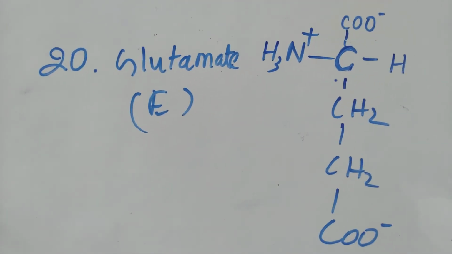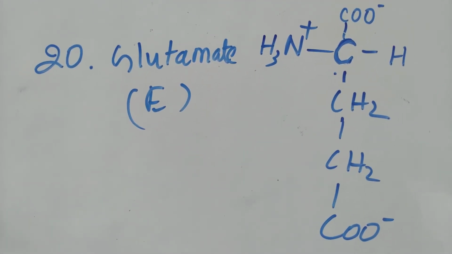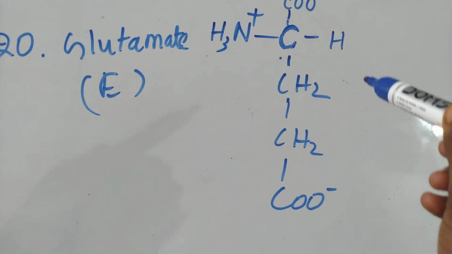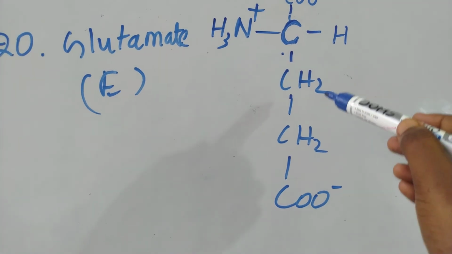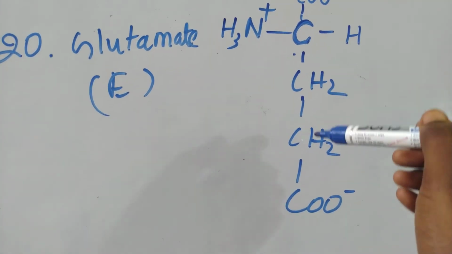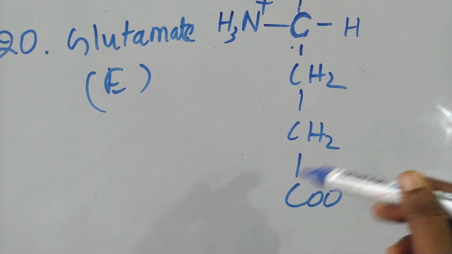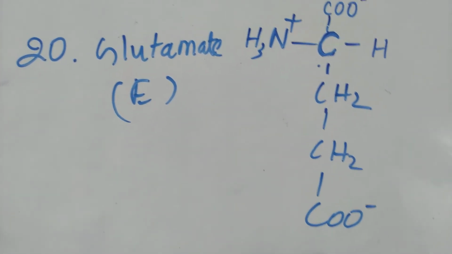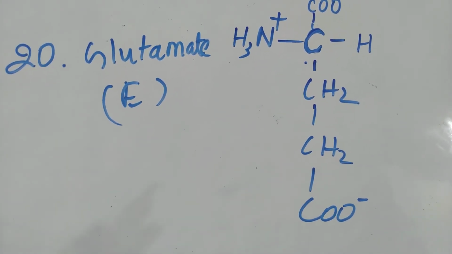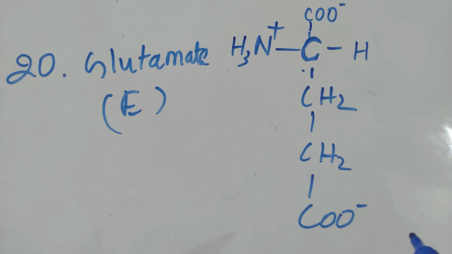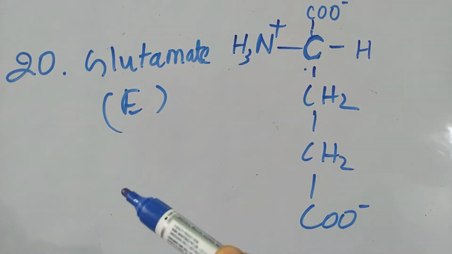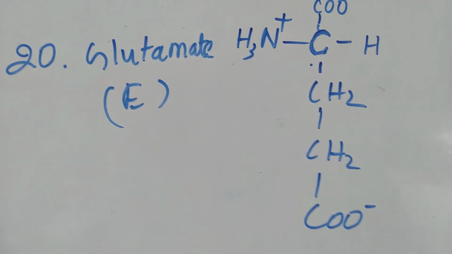The 20th one is glutamate or glutamic acid, which is denoted as E, and in the structure, if we focus, it is having 1 ethyl acetic acid, right? So 1 ethyl group and 1 carboxyl group. So again here it is a negatively charged amino acid. So there are 2 negatively charged amino acids: one is aspartic acid and this is glutamic acid.